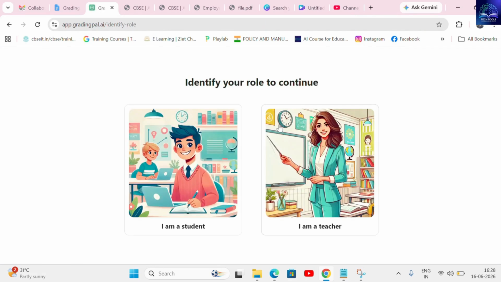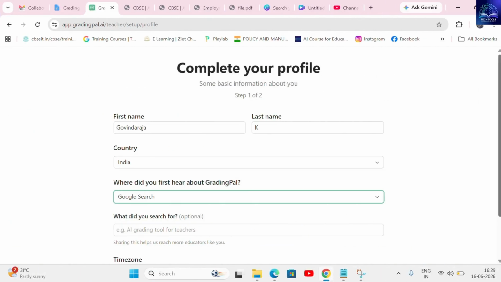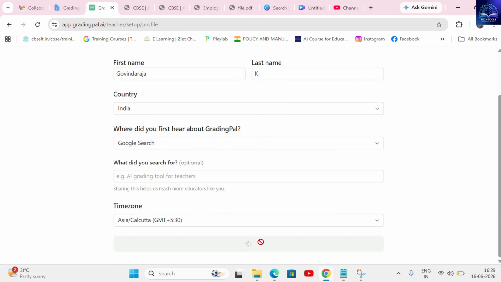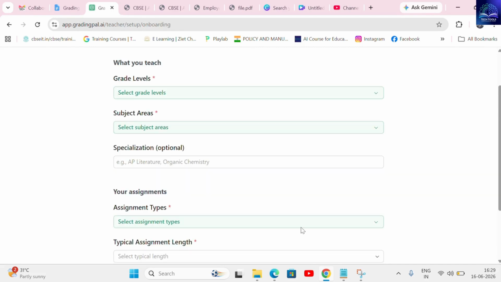Once you log in, the platform immediately prompts you to identify your role as either a student or a teacher, and after selecting Teacher, you will just fill out a few basic profile details like your name to calibrate the system. Let's talk about configuration, because GradingPal is designed to adapt explicitly to your classroom's specific demographic.